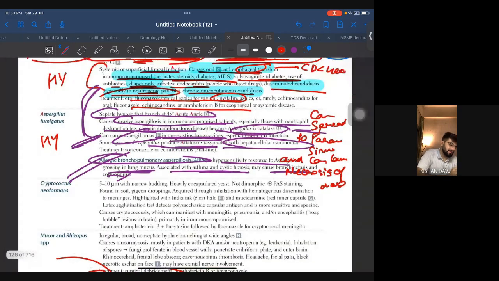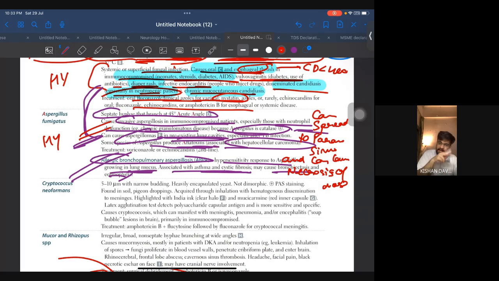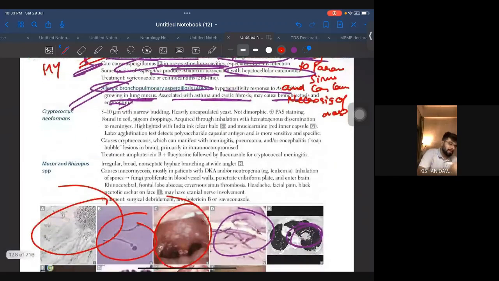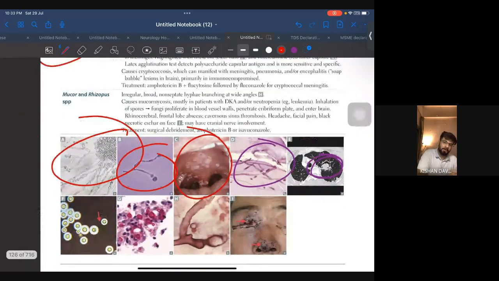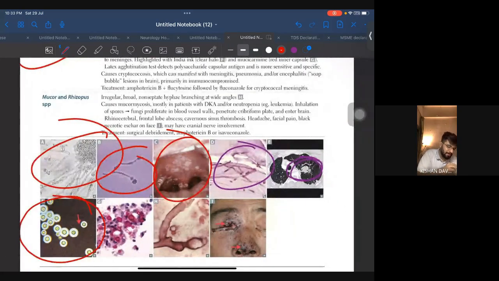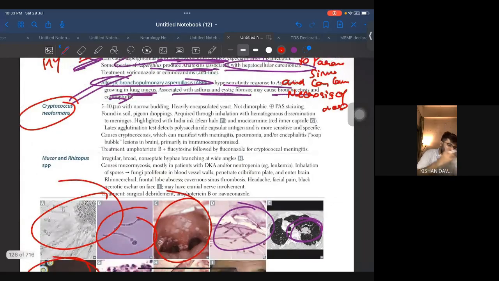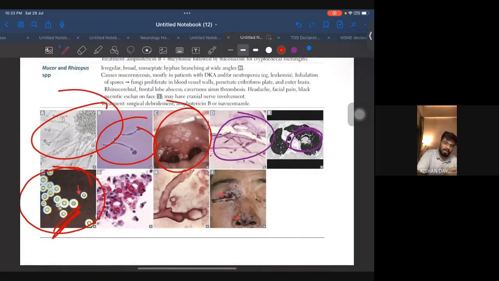Each and every point that I've circled is very important. So many questions on opportunistic fungi there in Google and even in NBME and even there is exam. All right. Coming to Cryptococcus neoformans, the beautiful thing about Cryptococcus neoformans is you can easily identify them. So many questions are there, so many questions with this image. So remember this image.